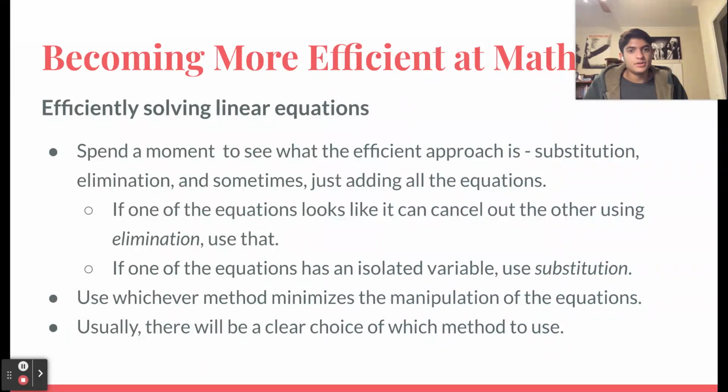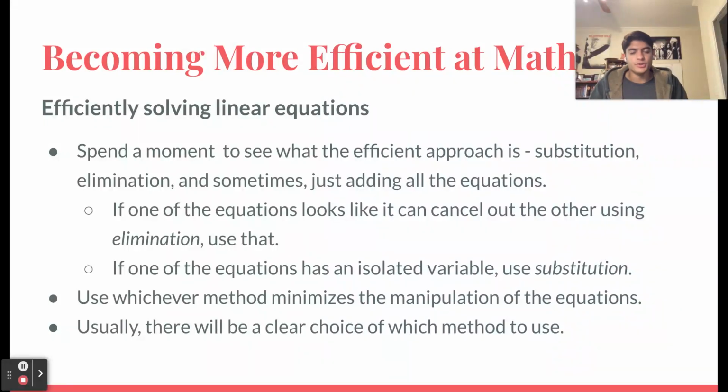Okay, so another way to become more efficient at solving questions, specifically for linear equations, is to always look at what the most efficient approach is, whether it's substitution or elimination, or sometimes it's just adding all of the equations. If one of the equations looks like you can cancel the other out using elimination, then use that. If one of the equations has an isolated variable or is very close to having an isolated variable, then use substitution. Usually, whichever method minimizes the manipulation of equations is the best, because the more manipulation you have to do means the more steps there are, and the more steps means there's more opportunity for errors.